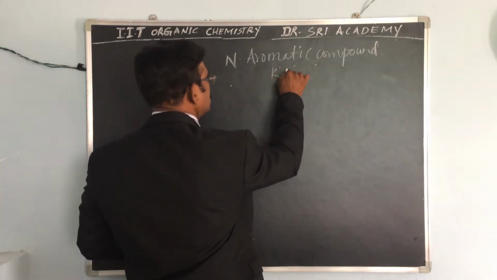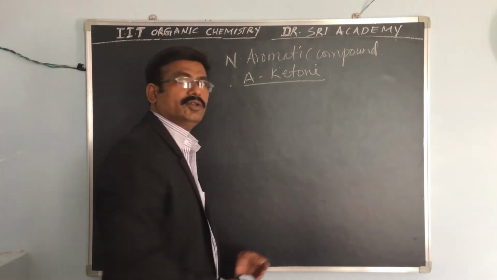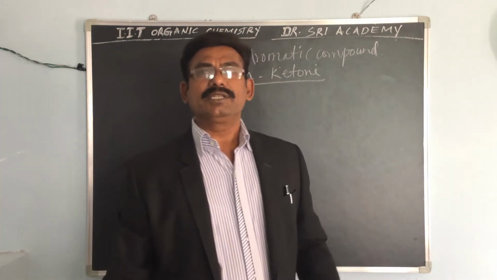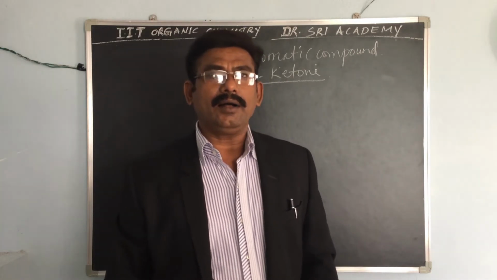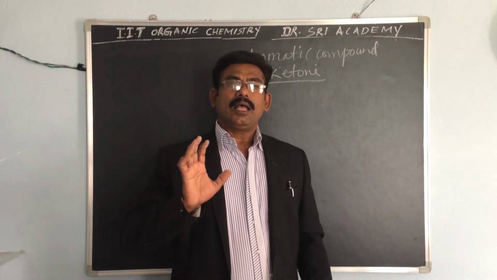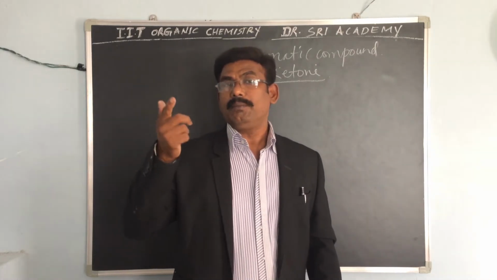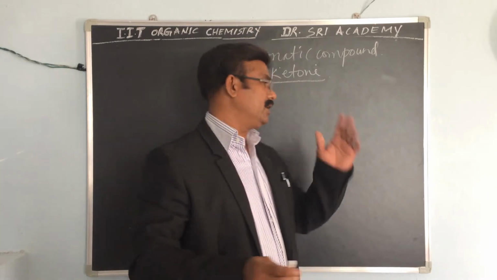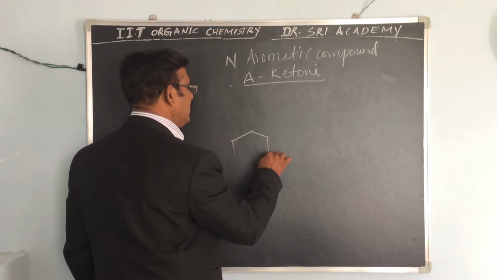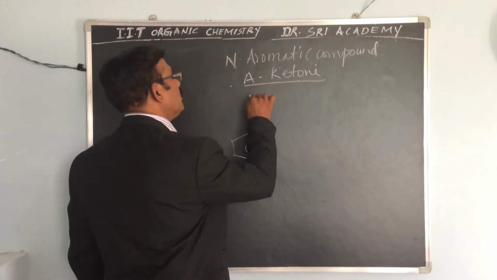Aromatic ketones mean that the carbonyl group must be present on the benzene ring. So we see the benzene ring containing the carbonyl group.